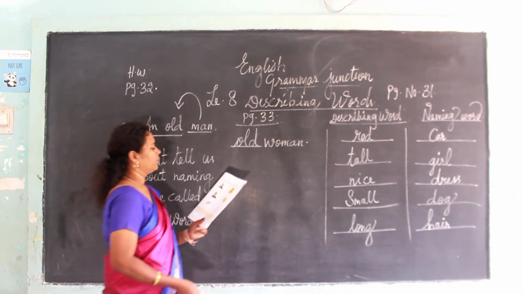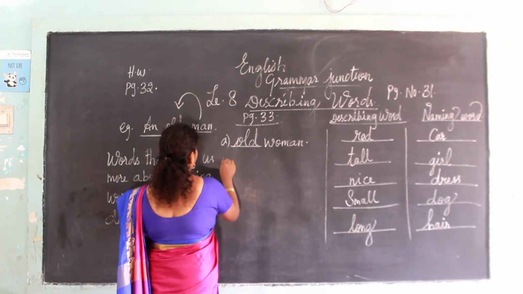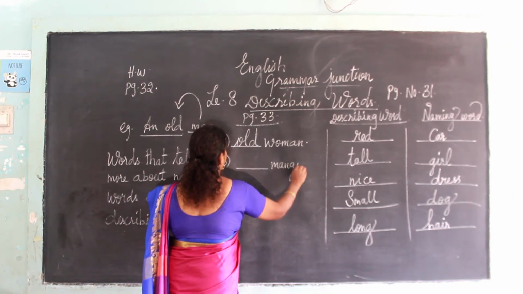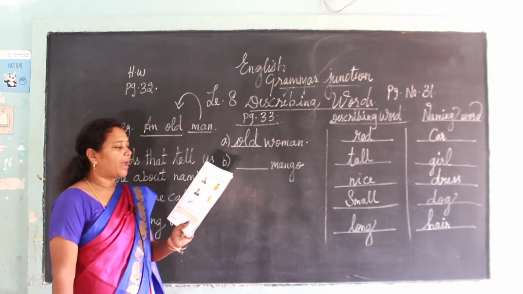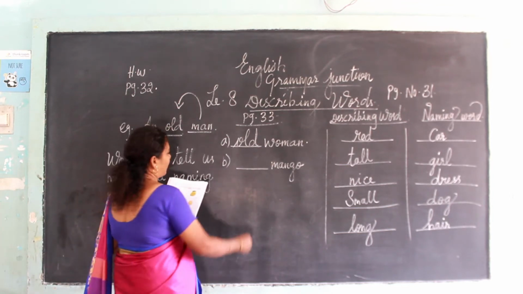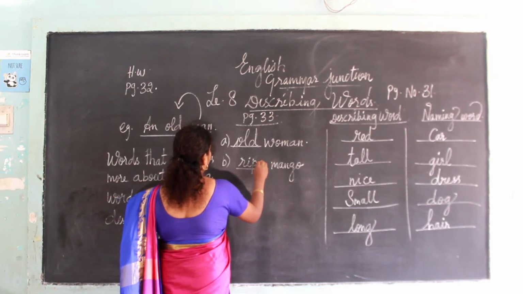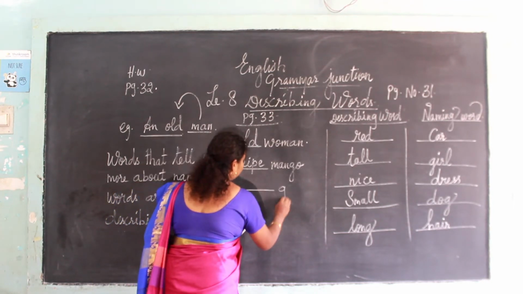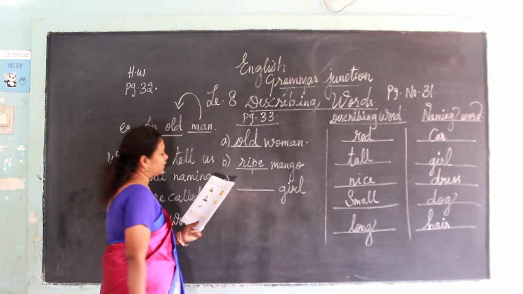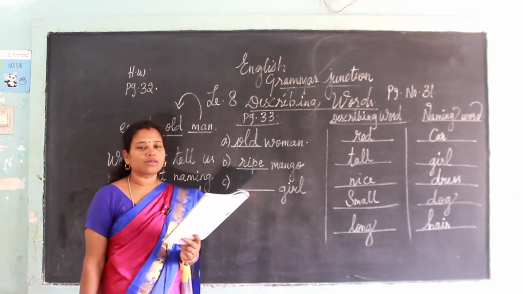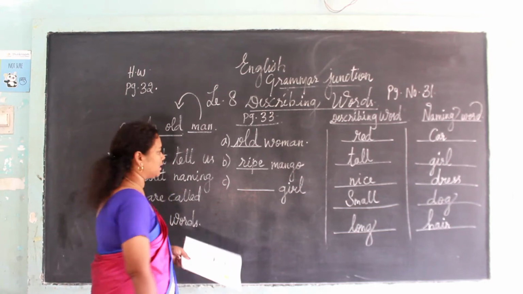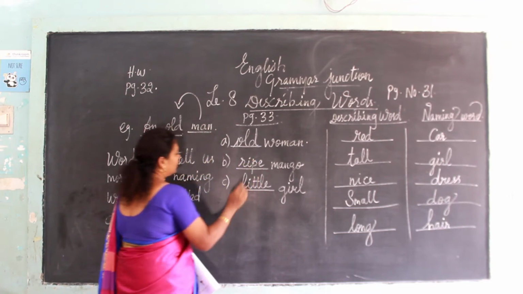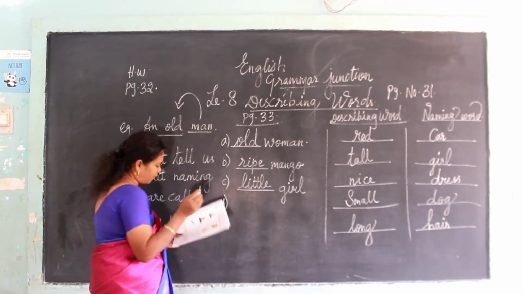Okay. So for the second one, that is B. Dash mango. How the mango is? It is a ripe mango. Okay. How the mango is? Ripe. R-I-P-E. Now C. Dash girl. What is given there? Girl. Yes, she is a little girl. How she is? She is little. So write down little. L-I-T-T-L-E, little girl.